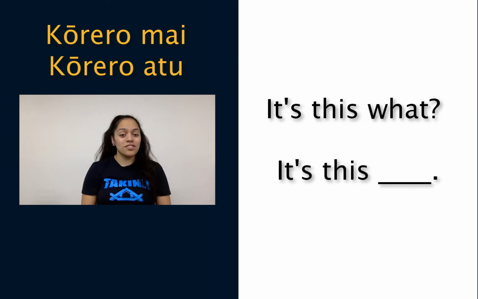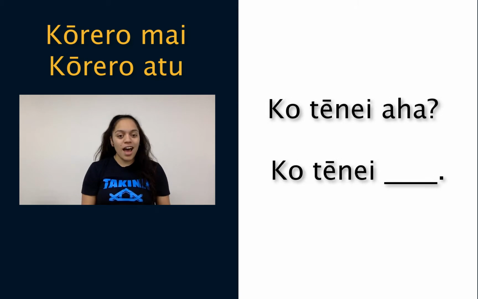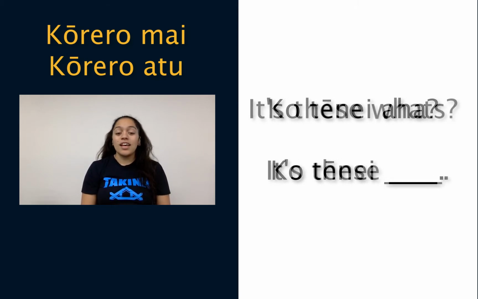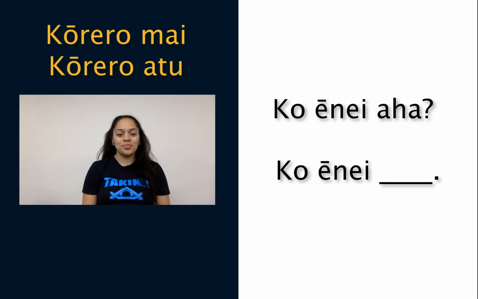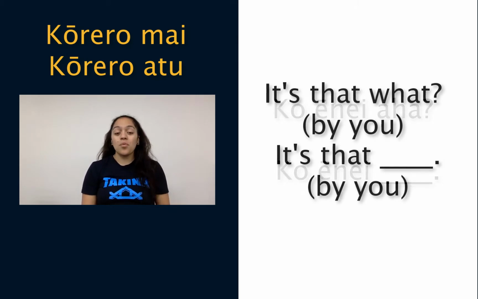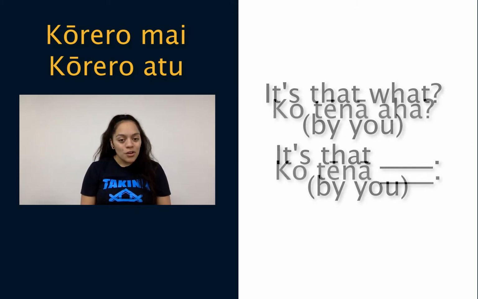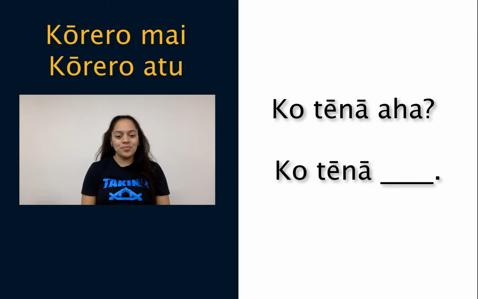It's this what. Ko tēnei aha. It's these what's. Ko ēnei aha. It's that what by you. Ko tēnā aha.